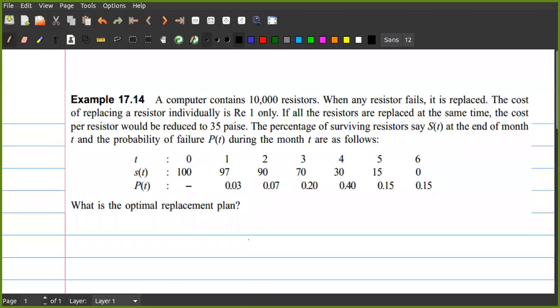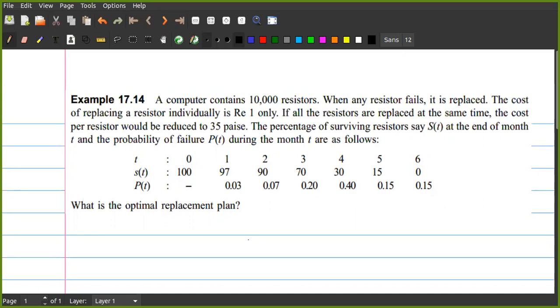For example, if you see in this question, a computer contains 10,000 resistors. It may be a supercomputer where there are so many resistors connected to one another. And if sometimes one resistor fails, it is replaced. As soon as the resistor fails, you have to make the replacement. There is no option for it. If you do not replace it, then the computer may not work. So when there is a condition where it hampers the working of the entire machine, you have to make replacements instantaneously. Correct? Did you understand this?